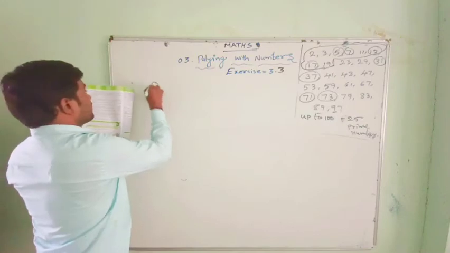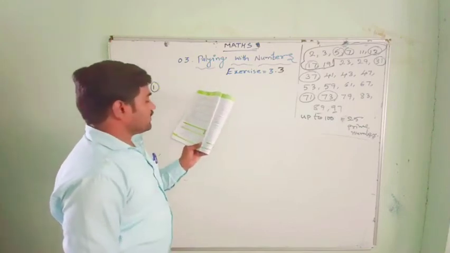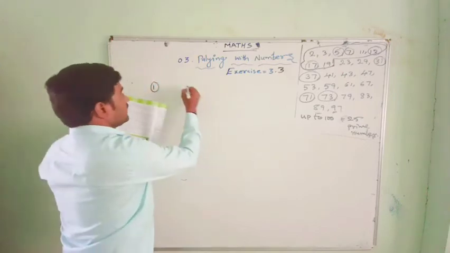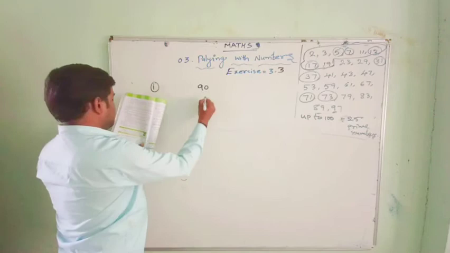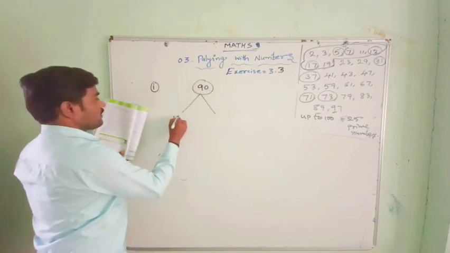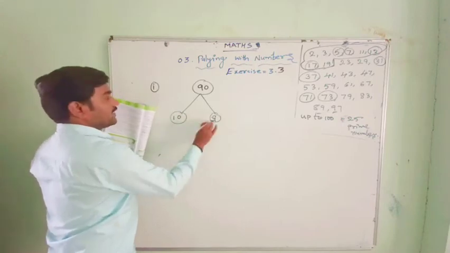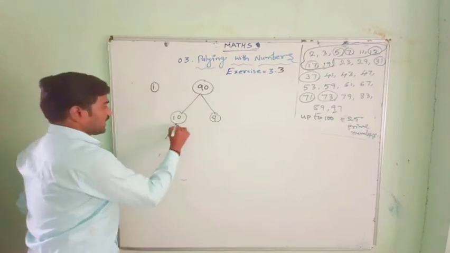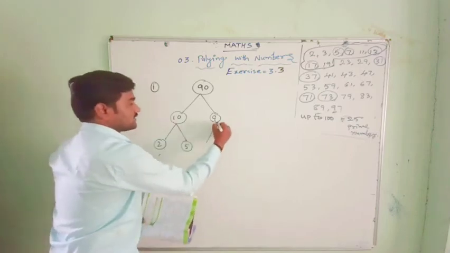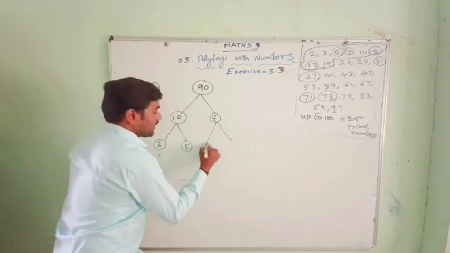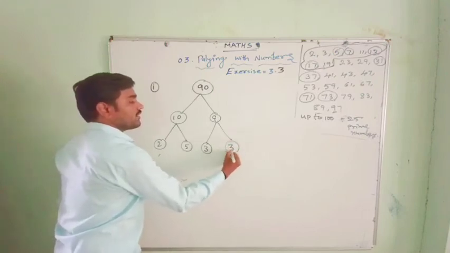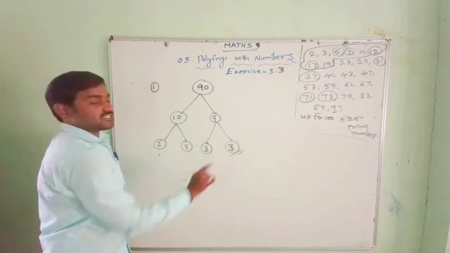First question in 3.3. Write the missing numbers in the factor tree for 90. Here 90 can be written as a product of 10 and 9. 10 into 9 is 90. Again this 10 I can write as 2 and 5, 2 fives are 10. And here they have written 3 into how much? 3 threes are 9. This is the missing number I have filled, that is 3.